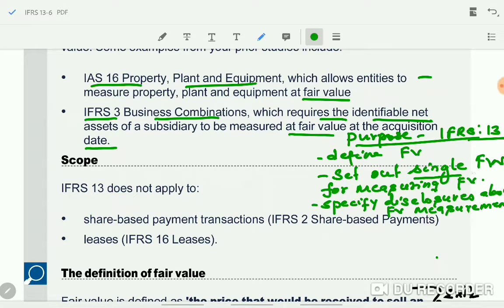Third one, IFRS 13 specifies the disclosure requirements for fair value measurement. Before we see the definitions, IFRS 13 does not apply to IFRS 2 share-based payments and leases, IFRS 16. It is not applicable to IFRS 2 and IFRS 16.